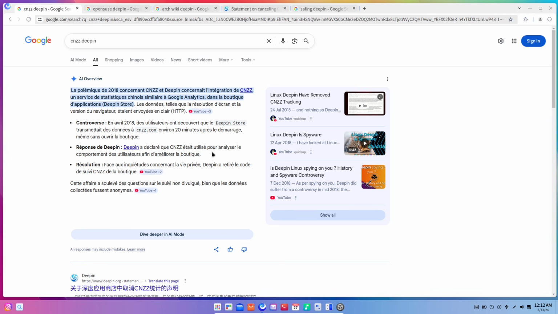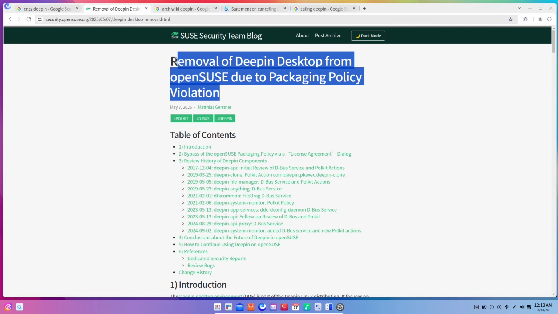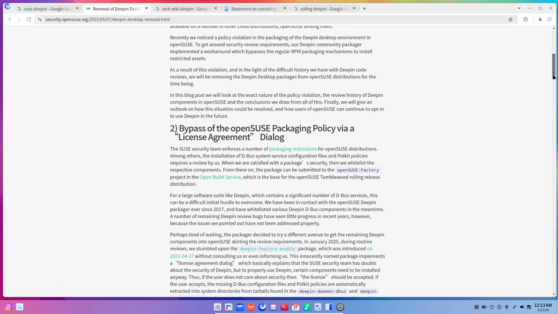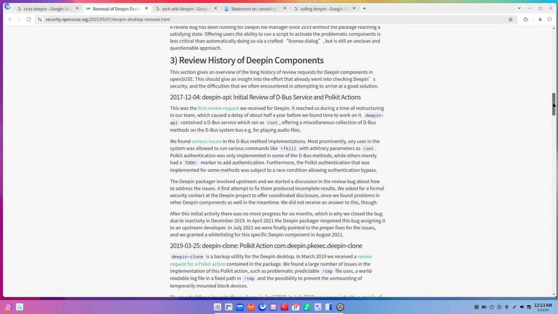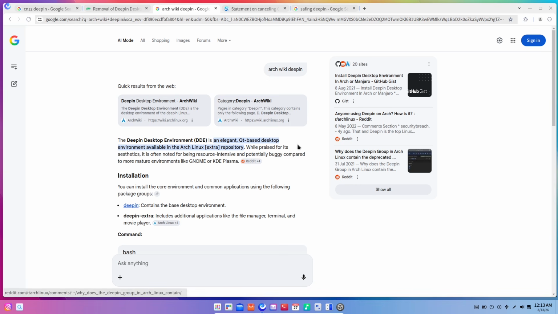Brief overview of what Deepin is. Deepin is a Linux distribution built around its own Deepin Desktop Environment, often shortened to DDE. The interface is intentionally polished: translucency, smooth transitions, and a centralized dock by default. It's designed to feel modern, refined, and approachable for users coming from Windows or macOS.